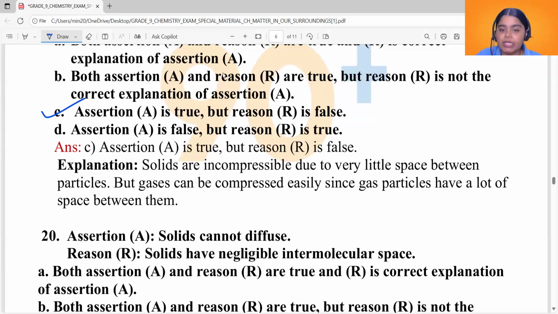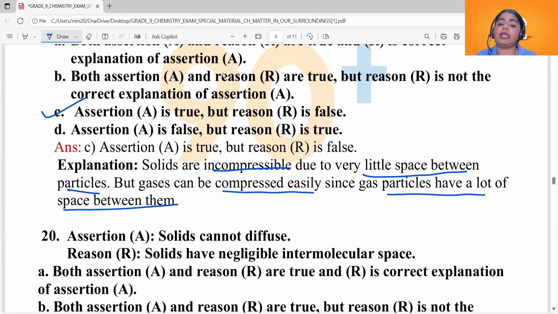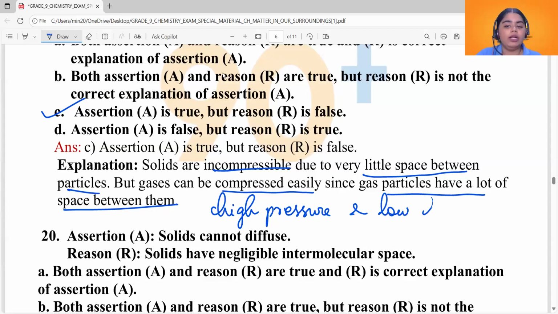Solids are incompressible due to very little space between the particles. So you can say they are generally incompressible or they have negligible compressibility. But gases can be compressed easily since gas particles have a lot of space between them. So they can be easily compressed by the application of high pressure and low temperature. Now these are the conditions required for compressing gases and liquefying them. All right, so that was our 19th question.